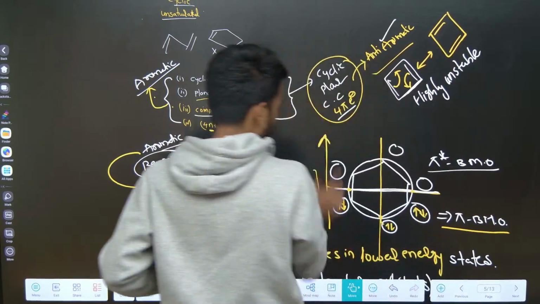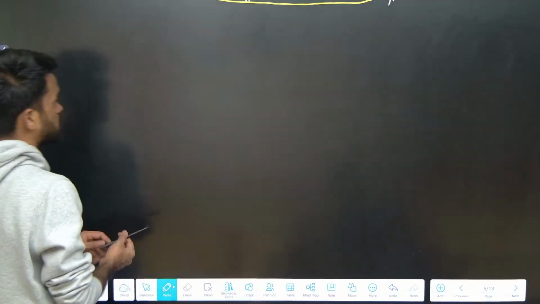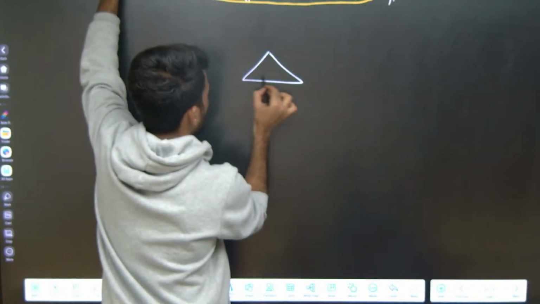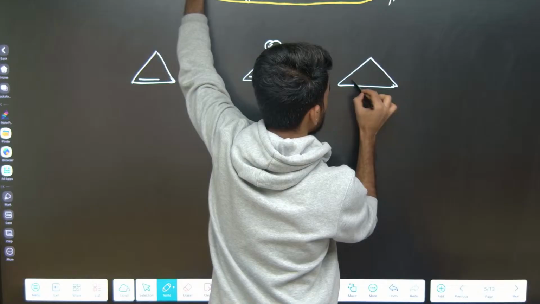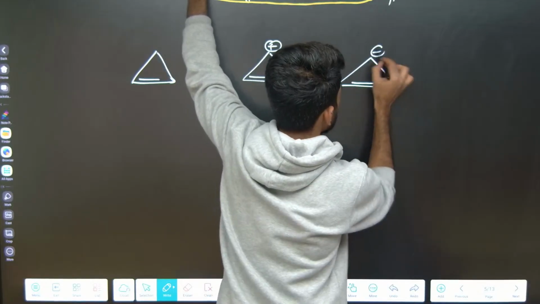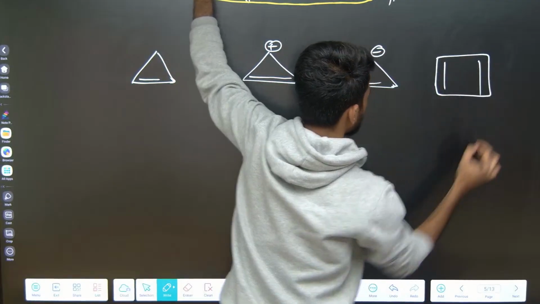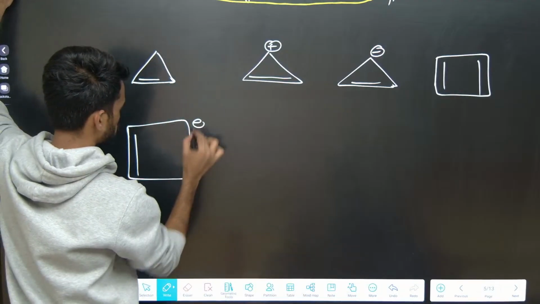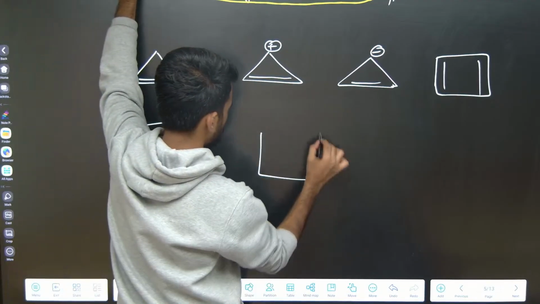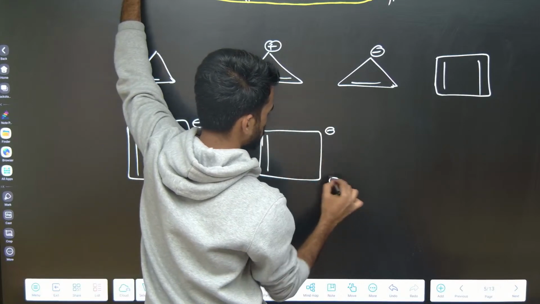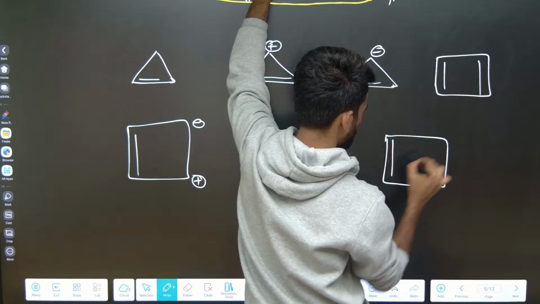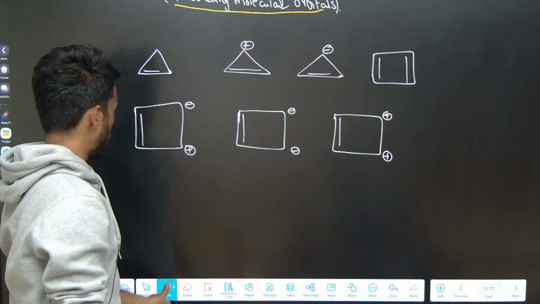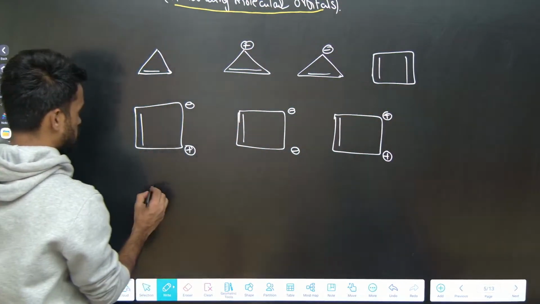Now let us take some examples and we will get complete clarity on this discussion. I am drawing all the structures here. Just tell me about each and every structure here. You need to answer all these things by solving these questions. Yes, almost your practice is done here itself.